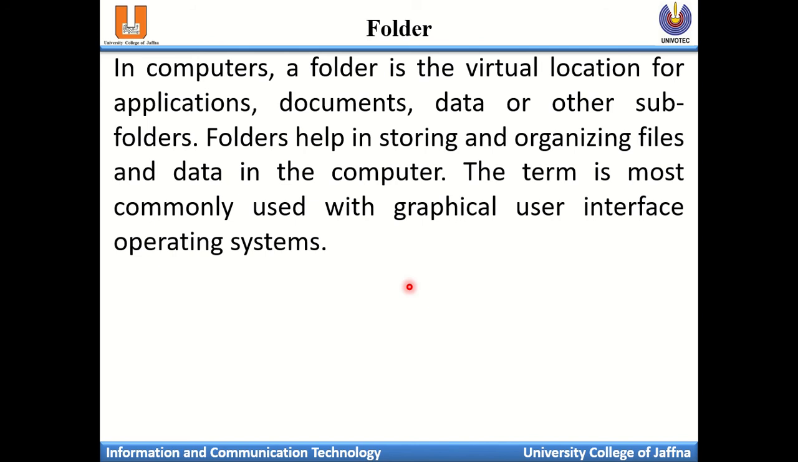The term is most commonly used with graphical user interface operating systems. In GUI-based operating systems, that means Windows, Linux, Unix and Mac, we use this common name, folder. Whatever data we have, for an organized way, we keep it inside a folder. That's all. These are the basic things we have discussed today.